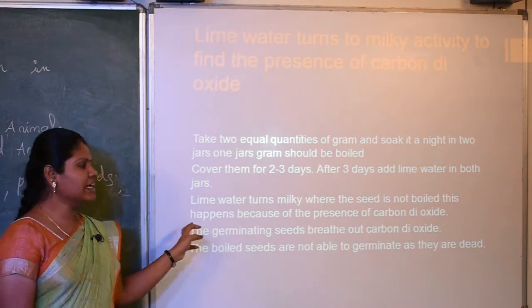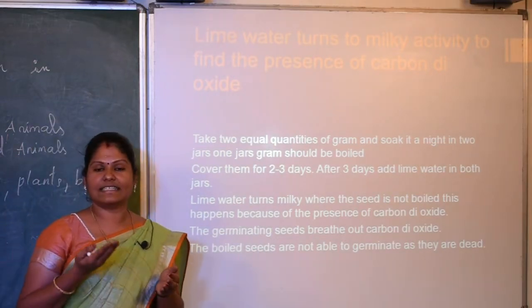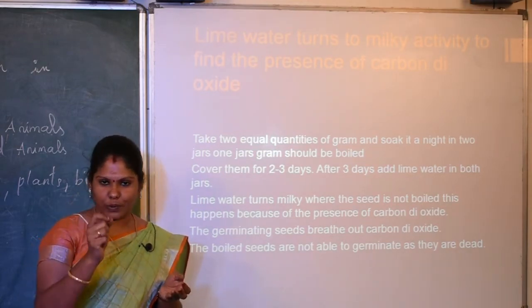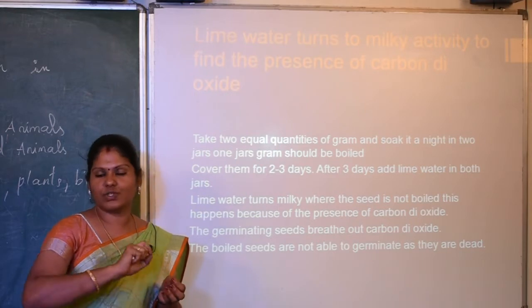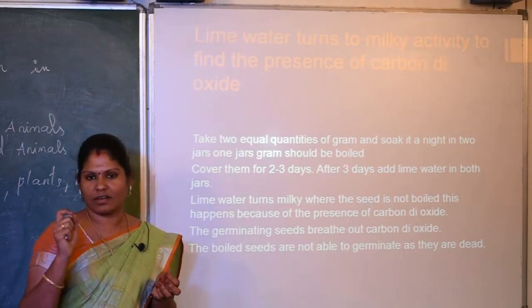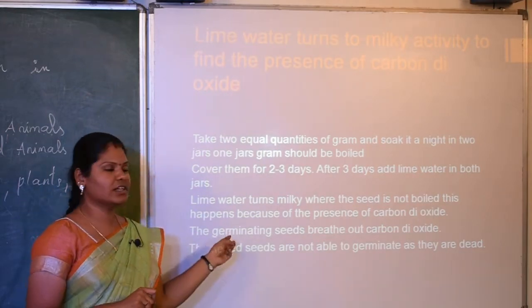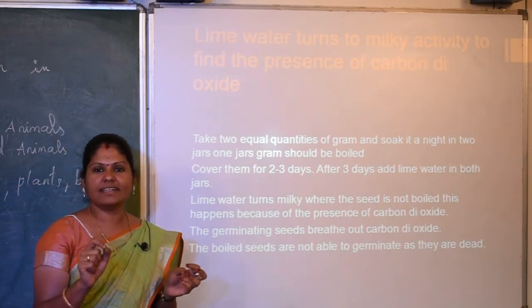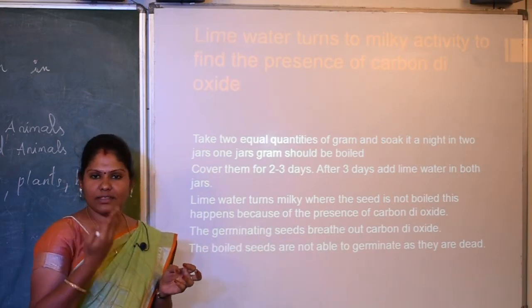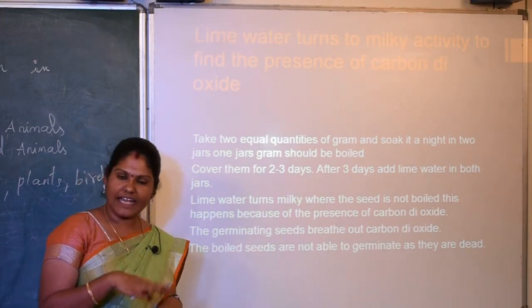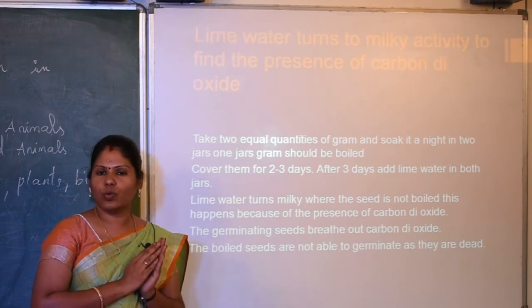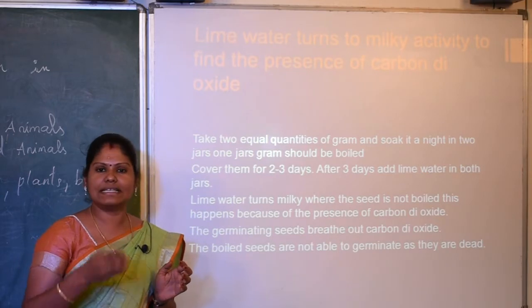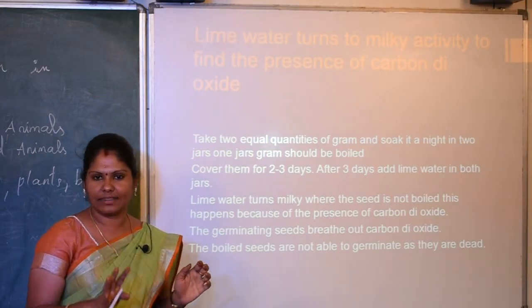Okay, the germinating seed breathes out carbon dioxide. What is the germinating process? The process by which a seed grows into a seedling or a plant is called germination. So the germinating seeds, the ones that are ready to grow, will change because they breathe out carbon dioxide. In the boiled seed, it won't happen. The plant won't grow because we have killed the seed. Once a seed is boiled, we have killed it.